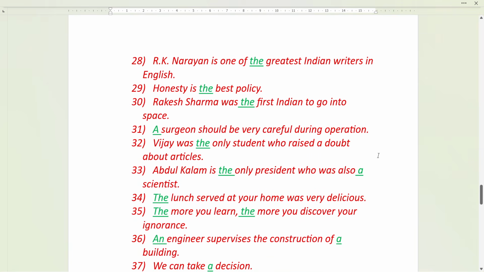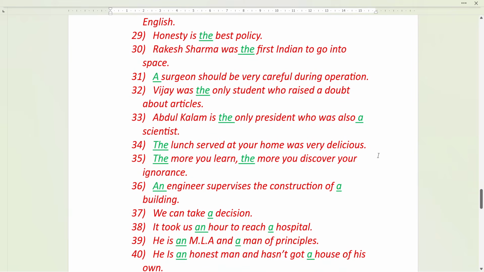Next, R.K. Narayan is one of the greatest. Here, greatest is the superlative degree, so we are using the greatest. Honesty is the best policy. Best is the superlative degree: good, better, best. Okay, so we are using the best.